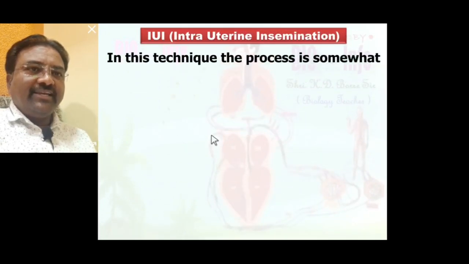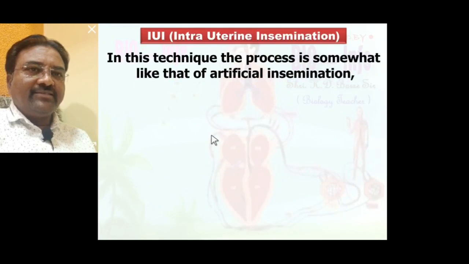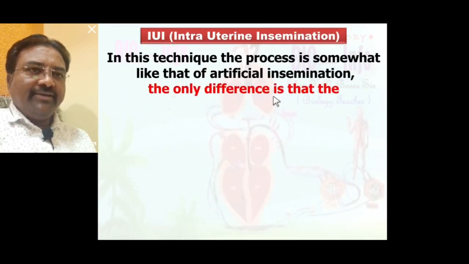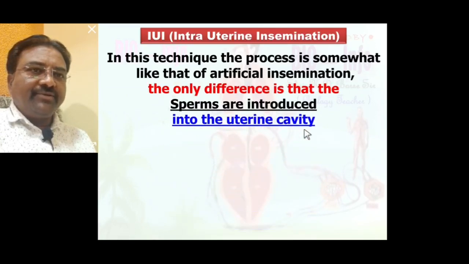In this technique the process is somewhat like artificial insemination. The only difference is that the sperm is introduced into the uterine cavity instead of the cervix.